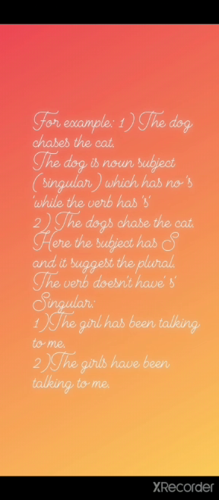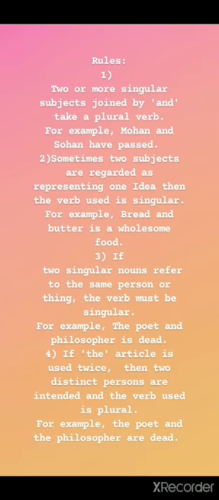The verb doesn't have s in the case where the subject is plural. Singular: the girl has been talking to me. Second: the girls have been talking to me. So here, according to the subject, the verb, the possessive verb, has changed.